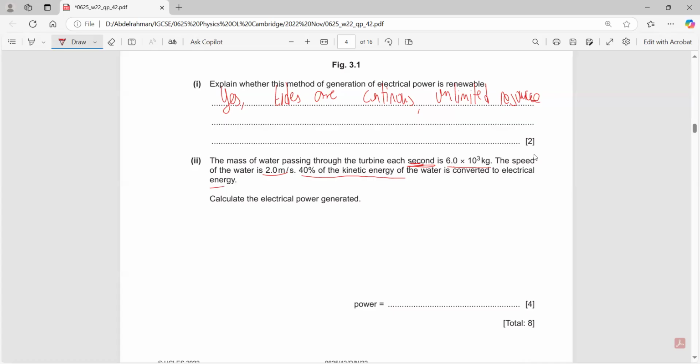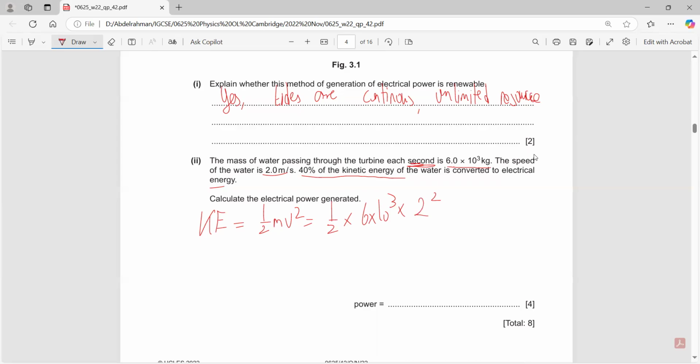You have the mass, you have the speed, kinetic energy equals half mv squared. Half times the mass, which is 6 times 10 to the power of 3, times the velocity, which is 2 squared.